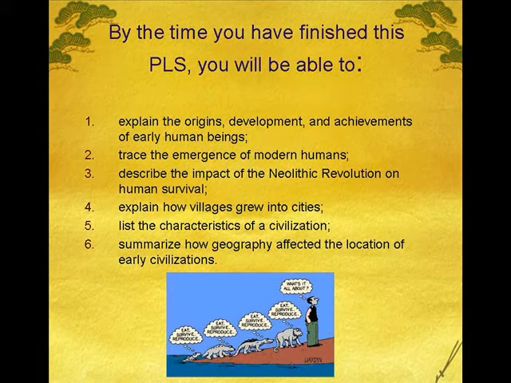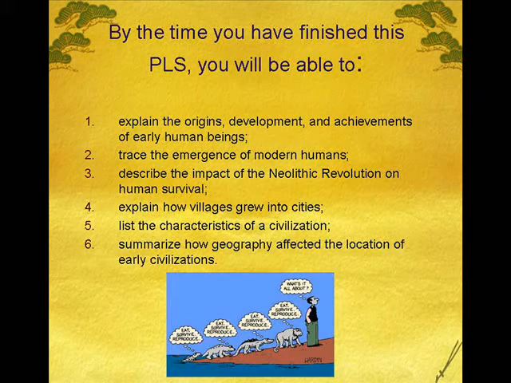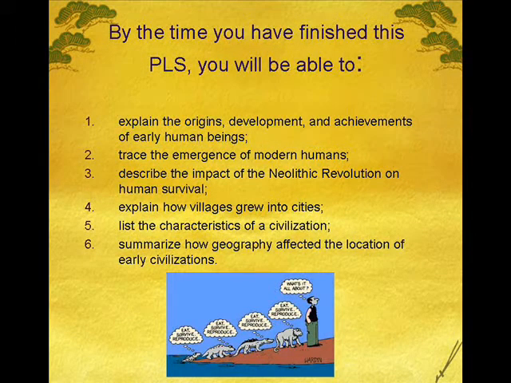2. Trace the emergence of modern humans. 3. Describe the impact of the Neolithic Revolution on human survival. 4. Explain how villages grew into cities. 5. List the characteristics of a civilization. And 6. Summarize how geography affected the location of early civilizations.